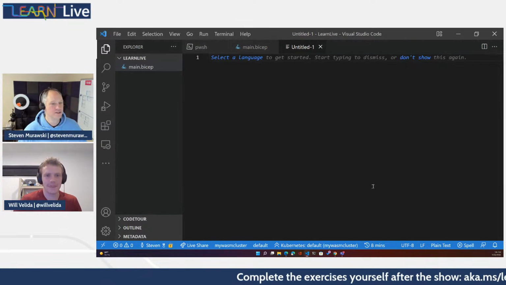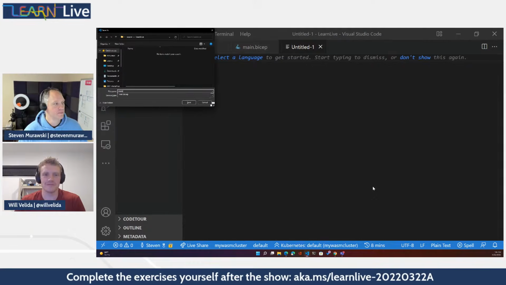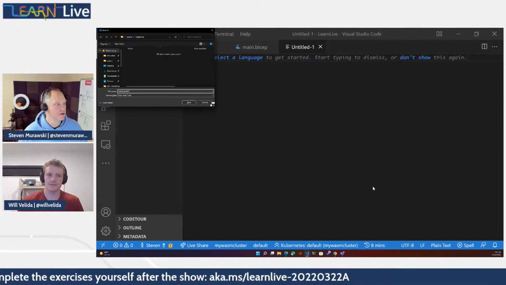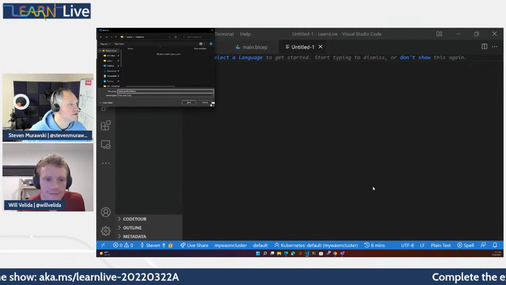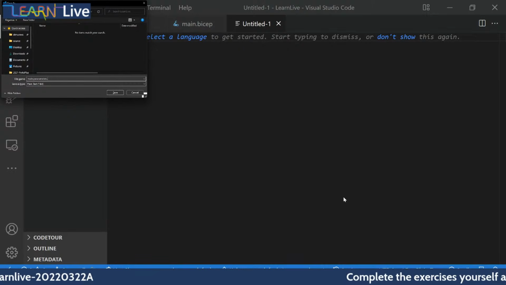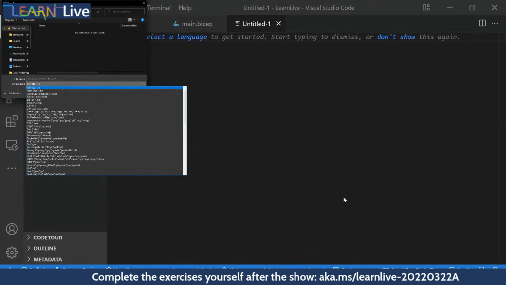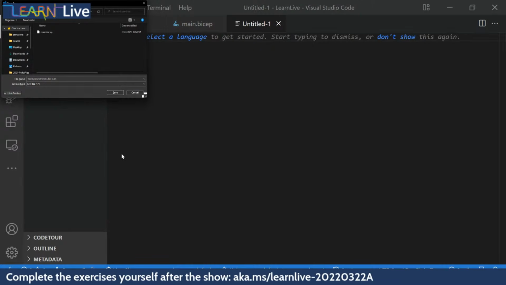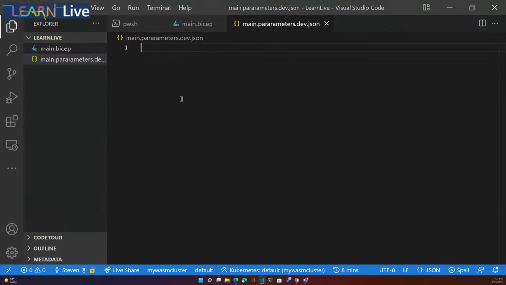So let's create a new file. We will save this as main.parameters.json. Do you want to put your environment in there? Yeah. Yep. Good catch. This is why we're working together. Two sets of eyes are better than one. I am absolutely a big fan of pairing on things.